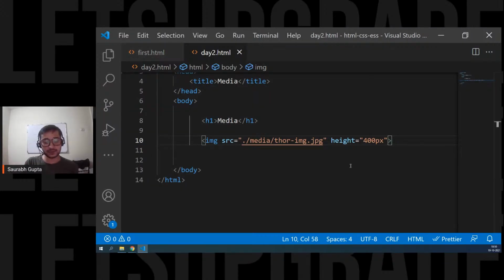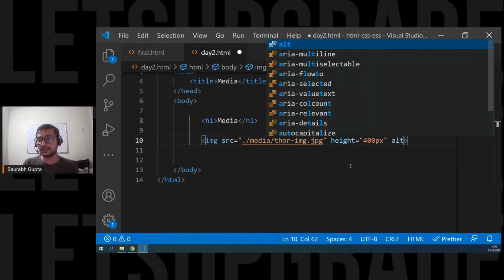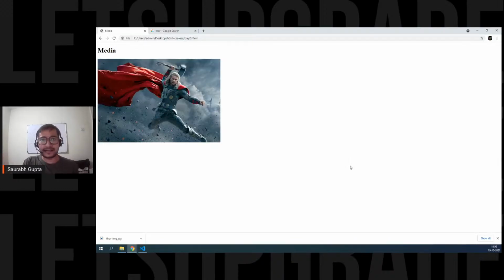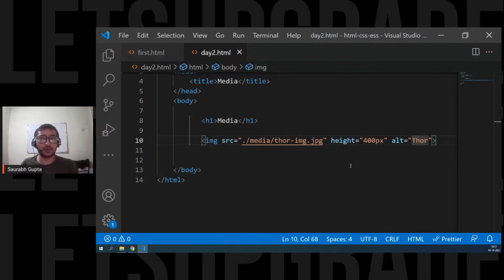Now there is one more attribute that is optional, but it's a good attribute. You should always use it. According to the standards, you should always use it. That is alt. This attribute is available in the image tag, named alt. Alt stands for alternate or alternate text. What you do is you write something in this related to the image. Normally you will not see it, but sometimes if there is some internet issue, your image doesn't load. So you get that cut symbol, that improper image, or there is some problem with the image like this one.